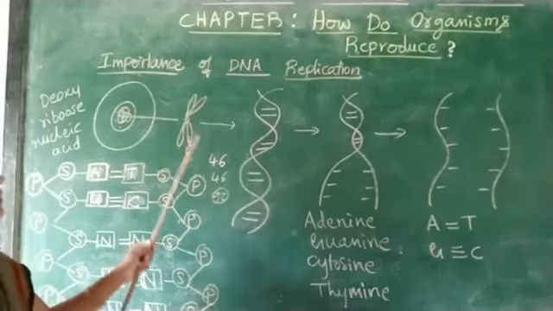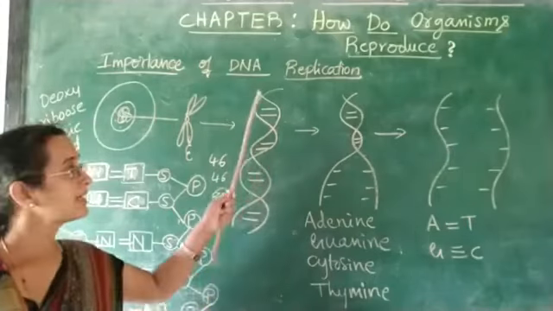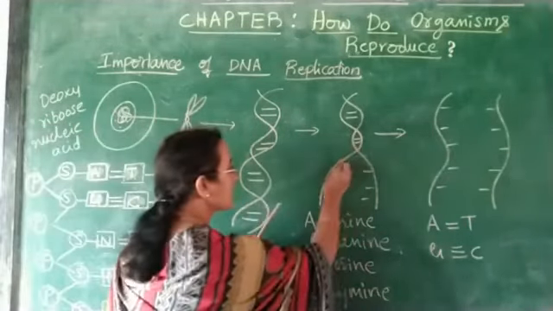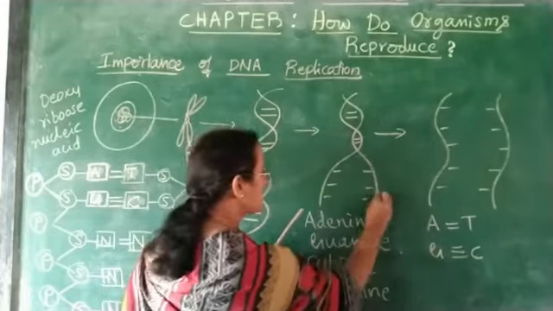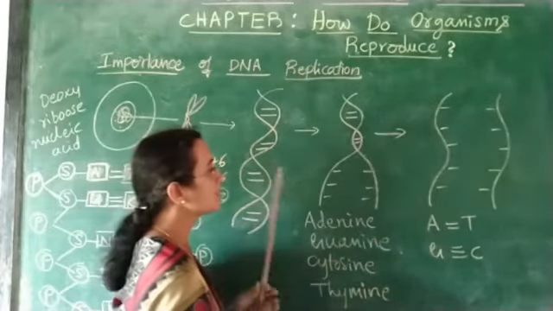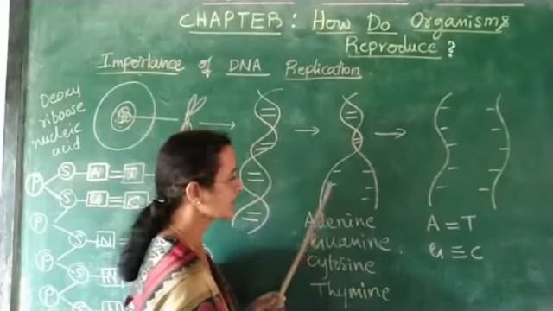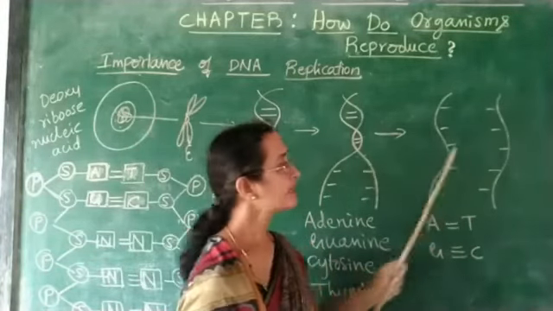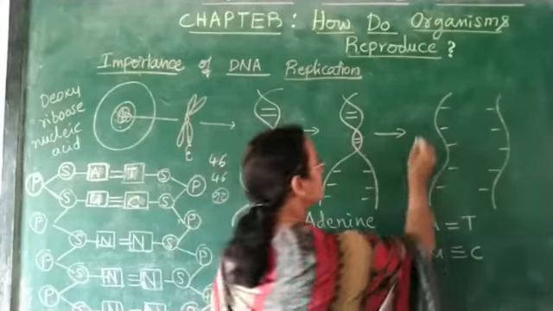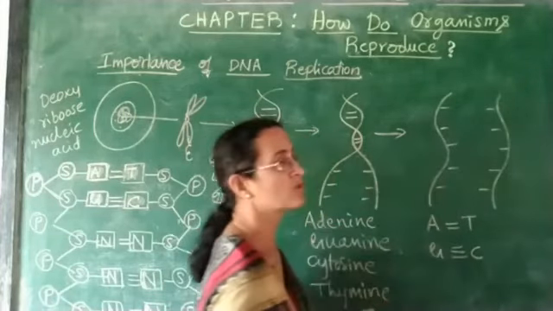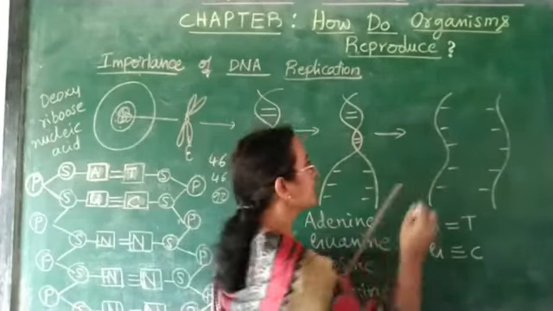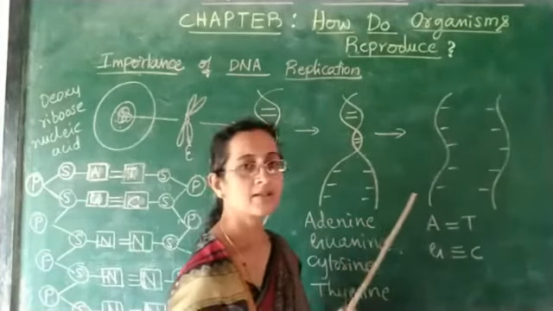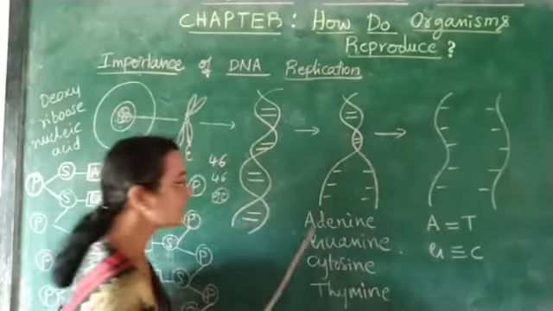This DNA replication goes like this. A DNA strand uncoils. Here you can see the uncoiling, or you can say unzipping, of the DNA coil taking place. You can see the two strands of the DNA getting separated. Here the phosphate group and pentose sugar group will be there, but what makes the difference is in these nitrogenous bases.